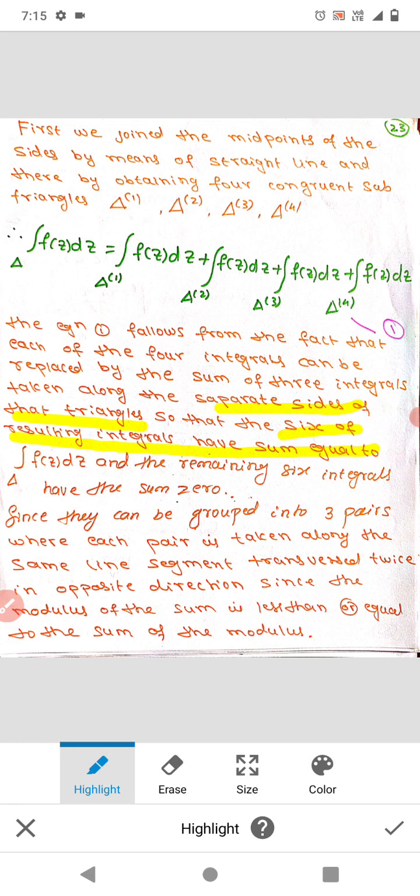Therefore we are left with only six integrals.